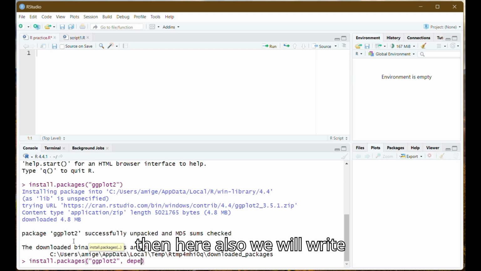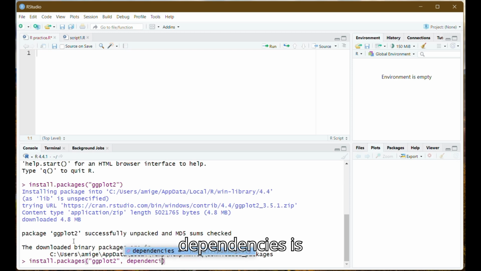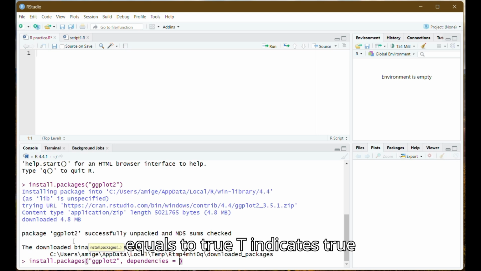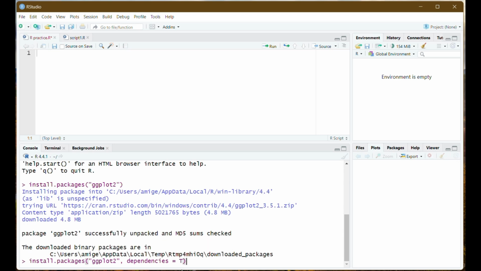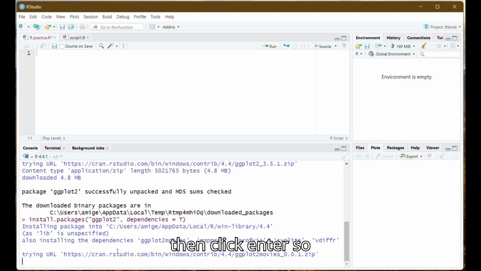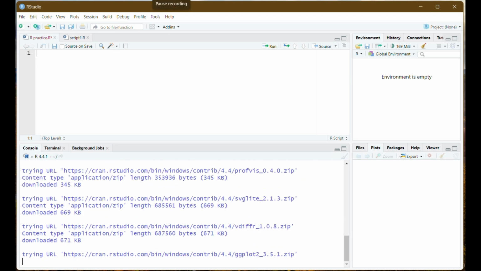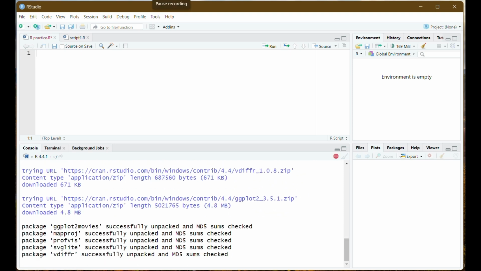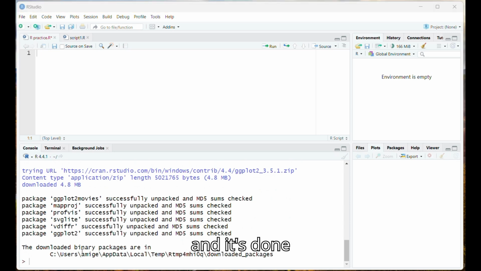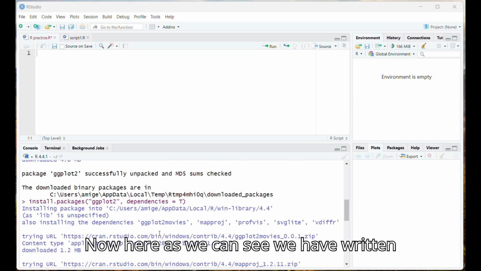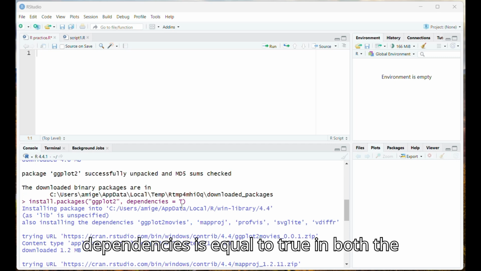Then here also we will write dependencies equals TRUE. Then click enter, so its installation begins. And it's done.